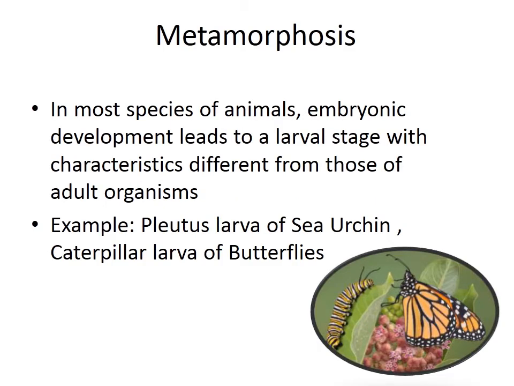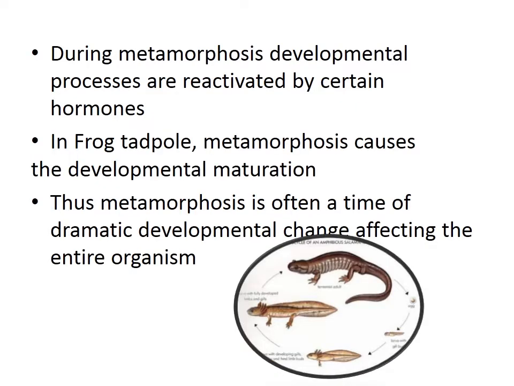Frog metamorphosis. In most species of animals, embryonic development leads to a larval stage with characteristic differences from those of adult organisms. Examples are the pluteus larvae of sea urchin and the caterpillar larvae of butterflies. During metamorphosis, developmental processes are reactivated by certain hormones.